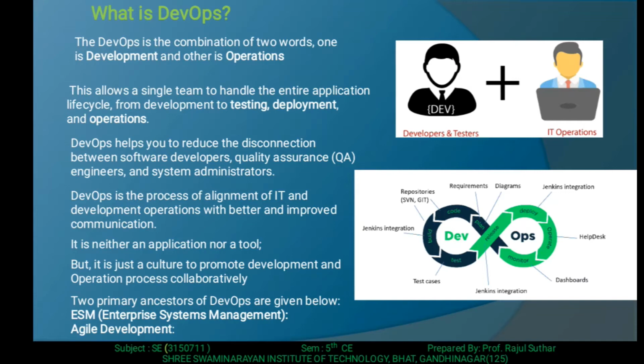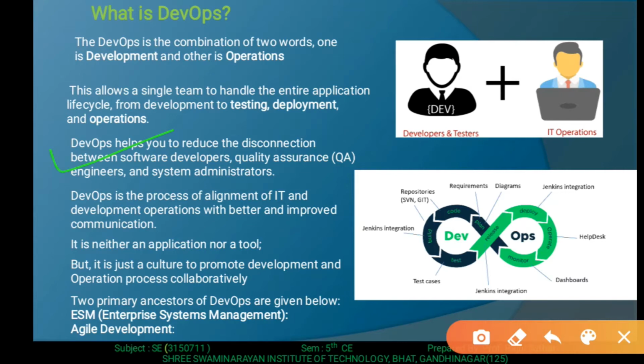The total life cycle covers development, testing as well as deployment, covering all the operations of the DevOps life cycle. Then DevOps helps you to reduce the disconnection between the software developer, quality assurance engineer and system administrator.